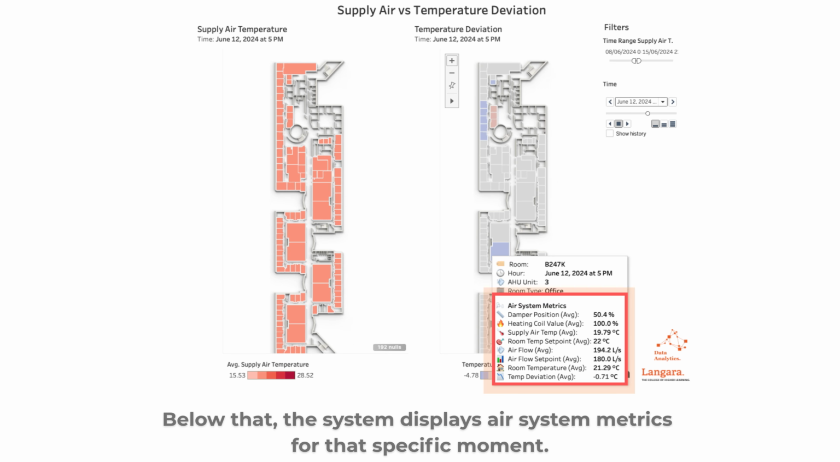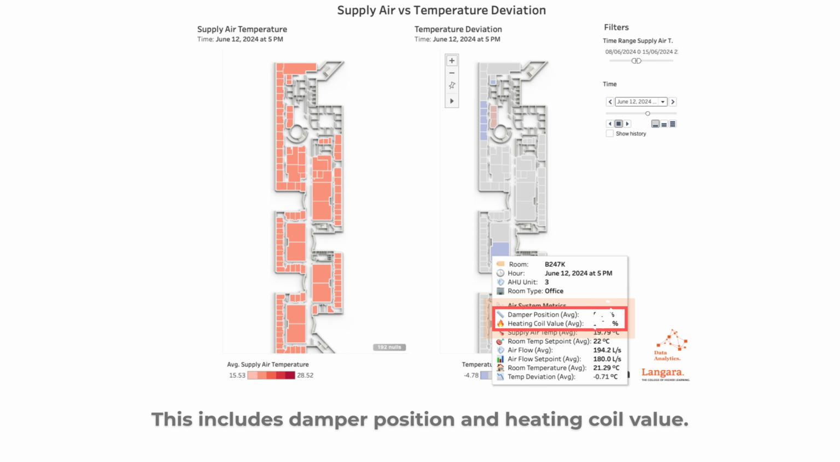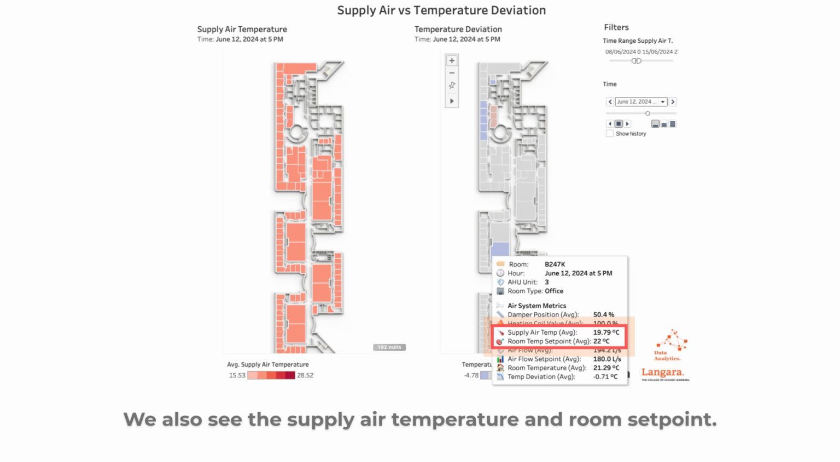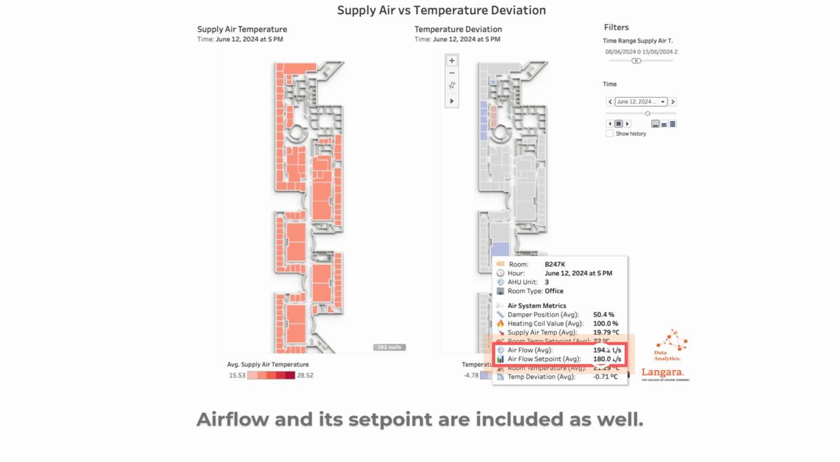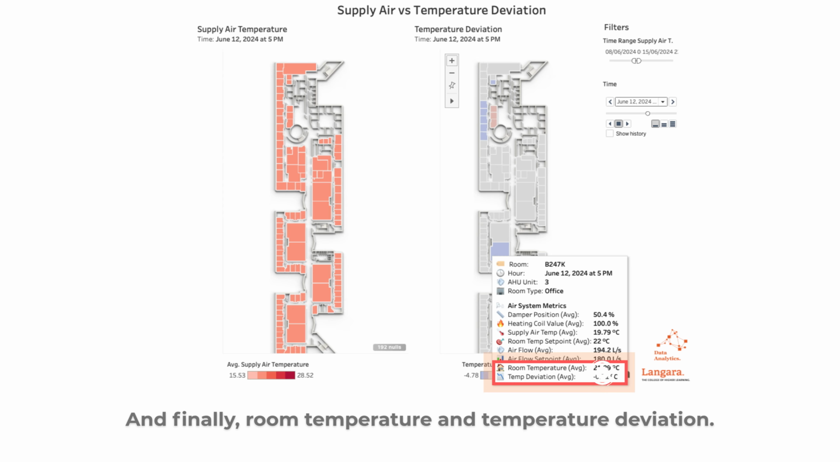Below that, the system displays air system matrix for that specific moment. This includes damper position, heating coil valve. We also see the supply air temperature and room set point. Airflow and its set point are included as well. And finally, room temperature and temperature deviation.